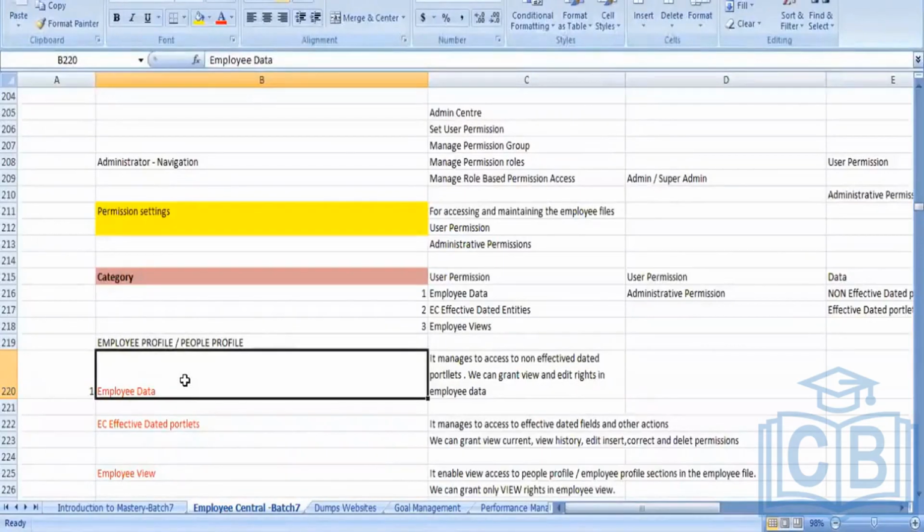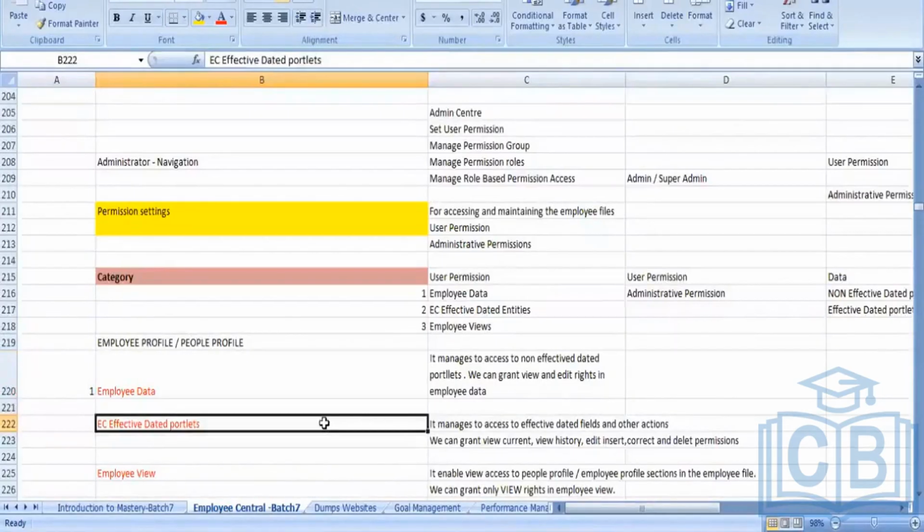Whenever you want to make changes to non-effective dated fields, we need to go to employee data. There, they have only two options: you can have a view option and you can have an edit option.